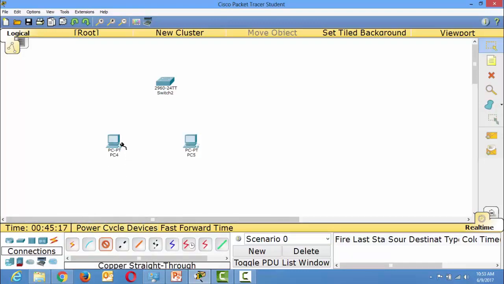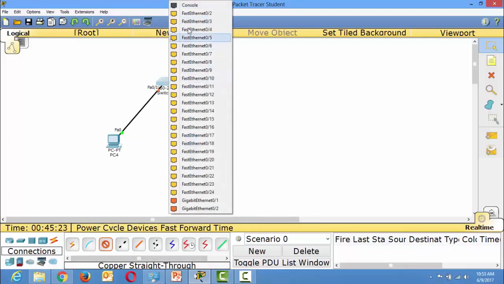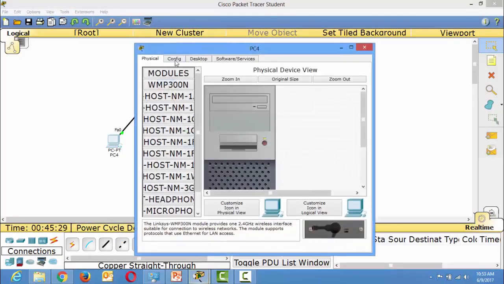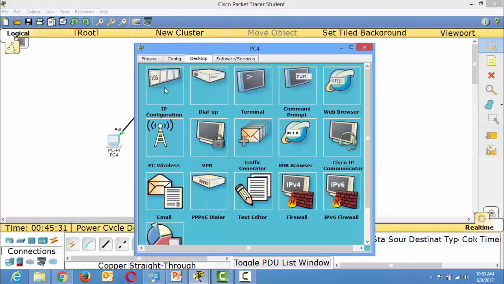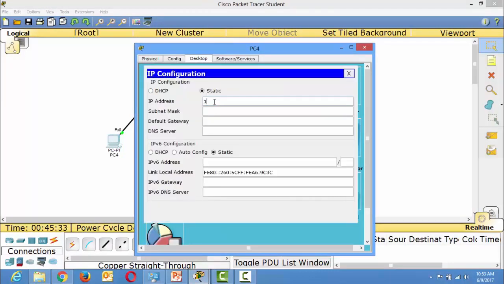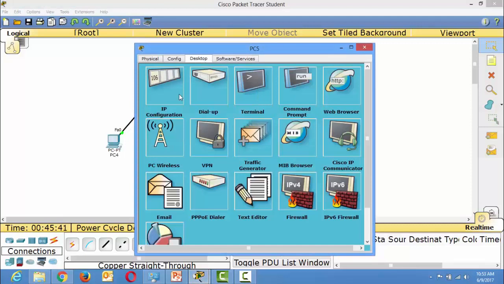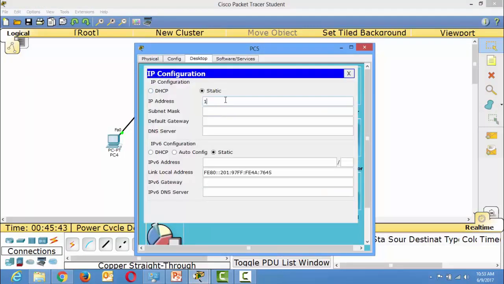Let me connect it. Okay, this one, give the IP also. Right now I'm going to show you a very simple configuration. In the next video I will explain more about the VLAN concept.